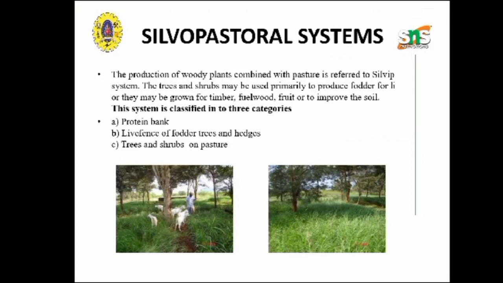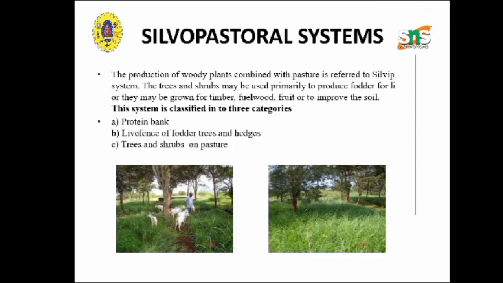Coming to the silvopastoral system, it is the combination of trees plus pasture and also animals. It is the most prominent agroforestry practice. It is characterized by integrating trees with forage and livestock protection.